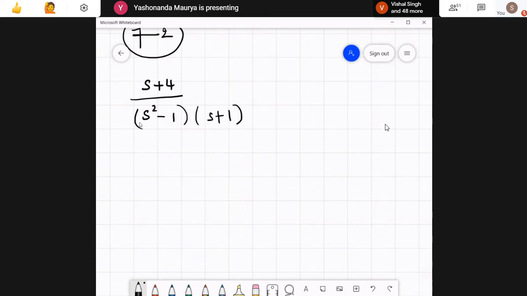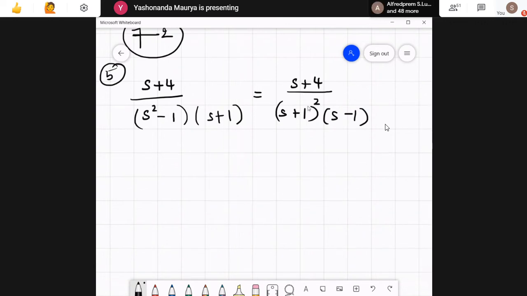So actually speaking, we'll need to factorize this expression. This is the fifth question for 2 marks. So this is s plus 4 divided by s plus 1 into s minus 1, s minus 1, and this becomes a square. Now we can write down the partial fractions using this expression.